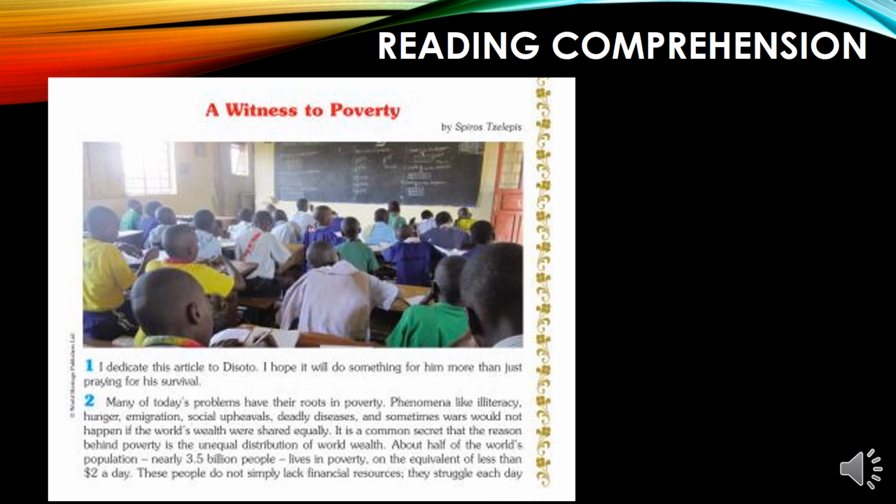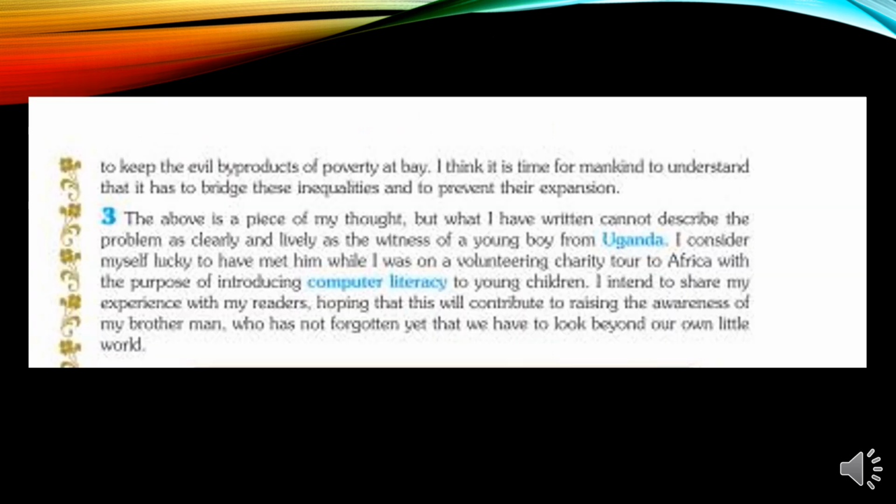So in this text, they are talking about the poor people, the poor people that live on less than $2 a day, and how they struggle from financial problems, from educational problems, from health problems, and so on. Let's move to the second paragraph.